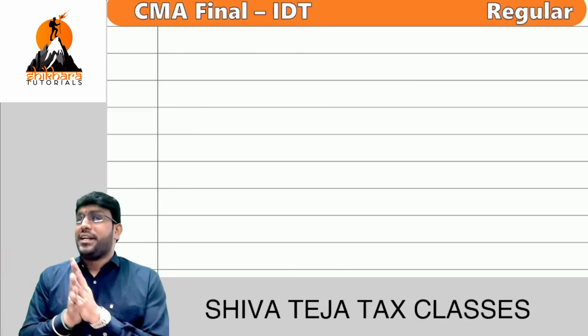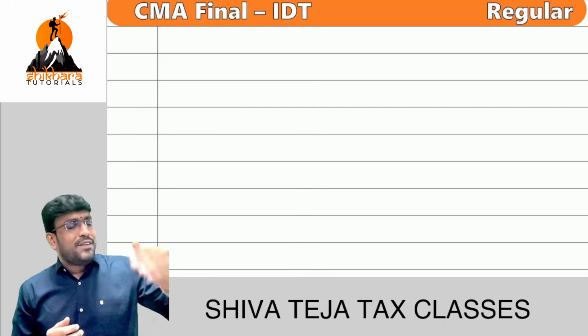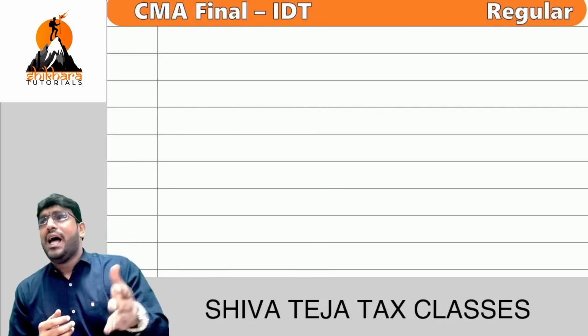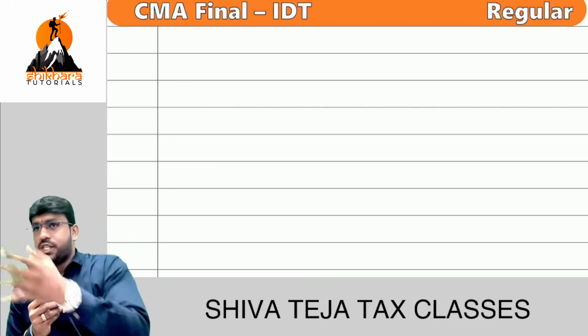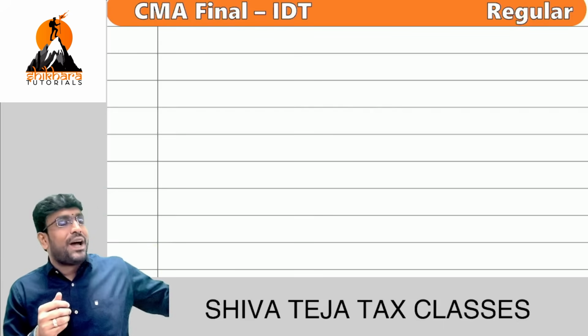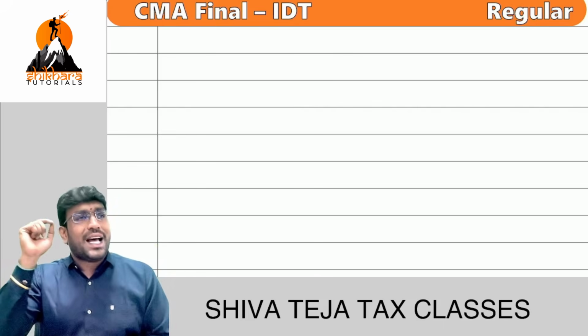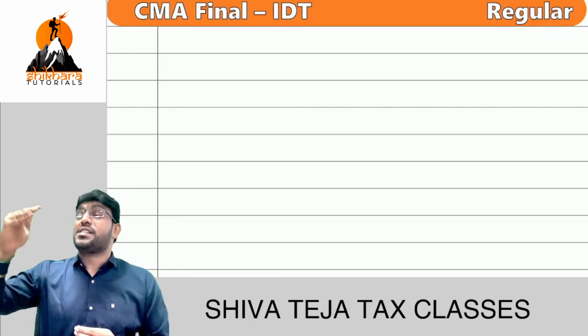This particular subject, indirect tax, you already had at CMA Inter level, but let me tell you honestly that the level of coverage at CMA Inter and CMA Final is very much different. I told you this point very clearly. Now, when I talk about a 100 marks paper of CMA Final indirect tax laws, it is a very clear-cut approach. At final level, they'll ask you a lot of interesting questions on advanced level discussion.